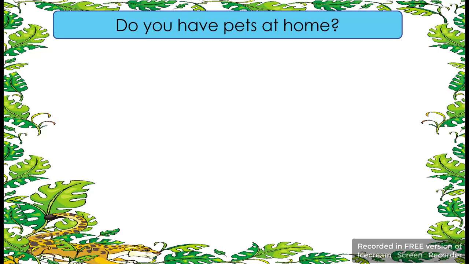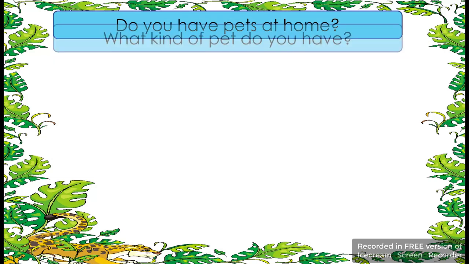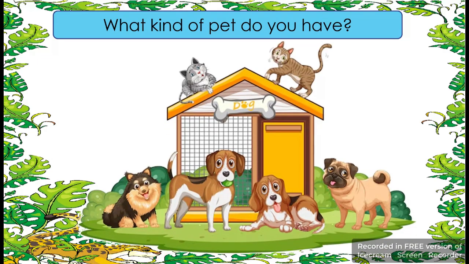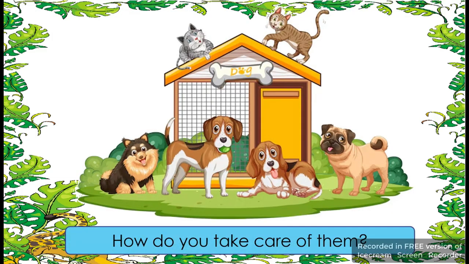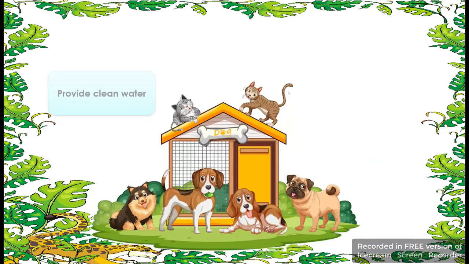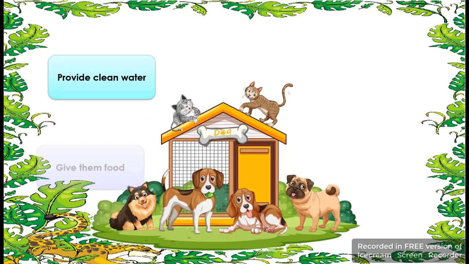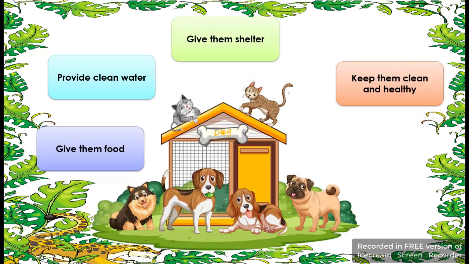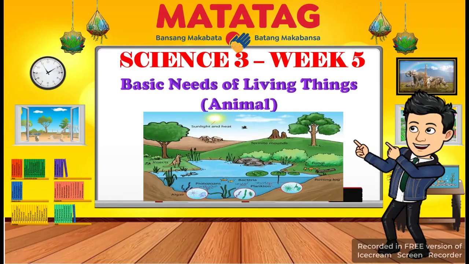Do you have pets at home? What kind of pet do you have? This is my pet. I have a dog, or different kinds of dog, and cats. How do you take care of them? You provide clean water, give them food, give them shelter, keep them clean and healthy, and show love and care.